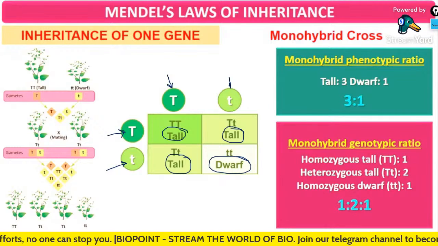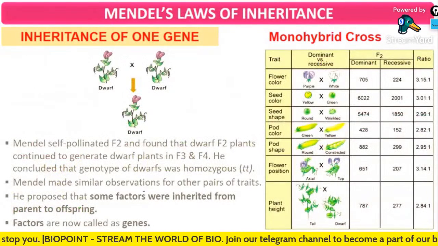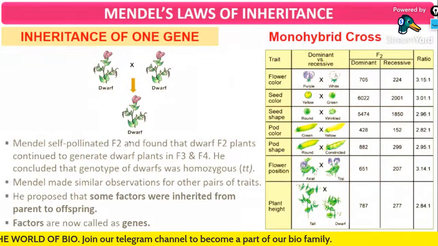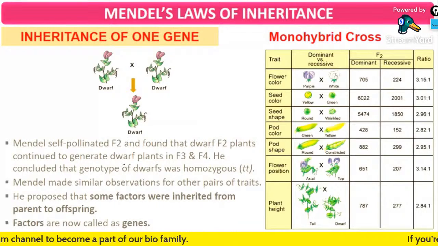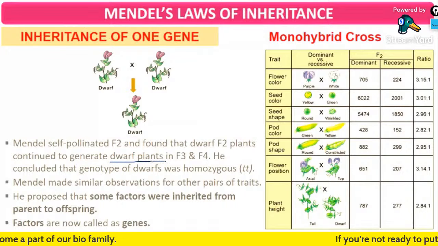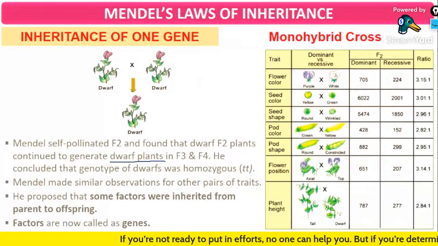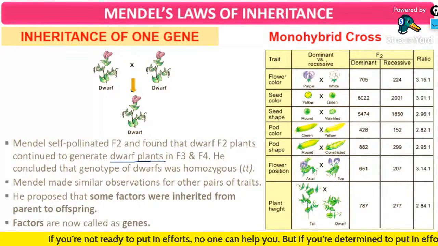So this is what we have studied right now. Mendel self-pollinated the F1 generation and found that there was the formation of a dwarf plant as well, even though he took a cross between two heterozygous tall plants.